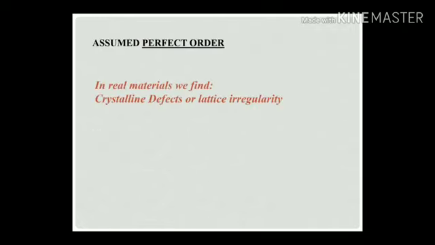Assume a perfectly ordered structure for materials, but in real materials there are crystalline defects or lattice irregularities.